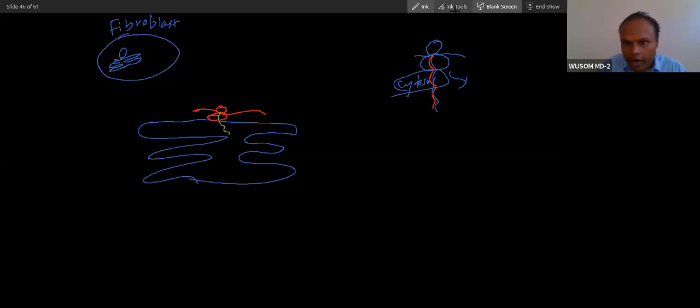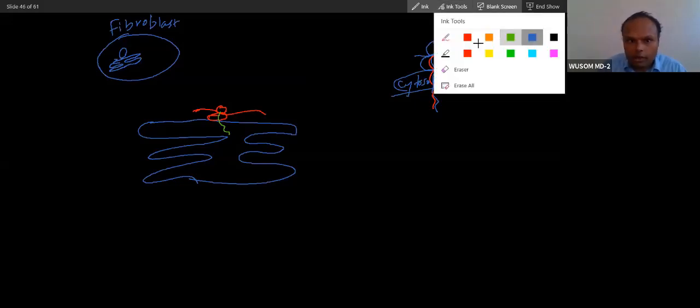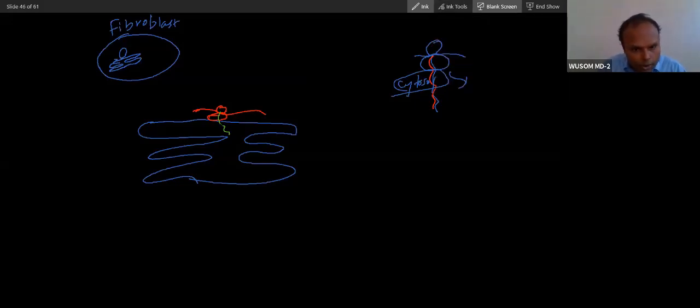What will happen after synthesis of the protein? There will be processing of the protein. So this single chain will be synthesized like this, and this single chain that is synthesized is called the pre-pro-collagen chain.